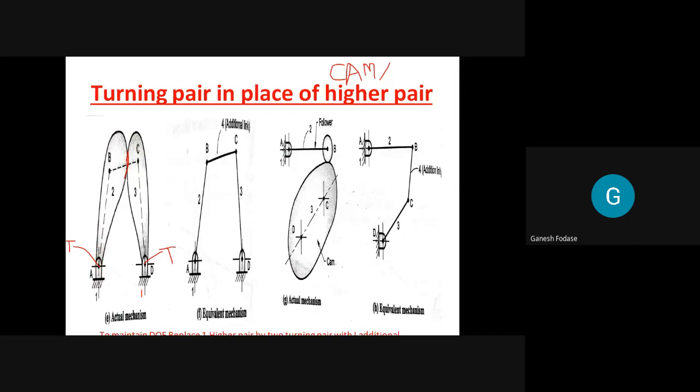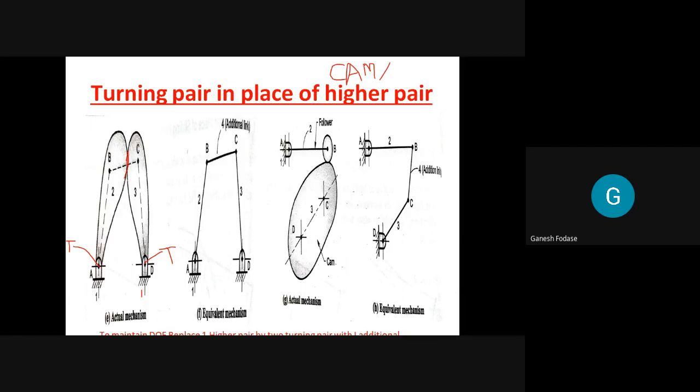So remember, whenever there is a higher pair in a mechanism and you want to replace that mechanism, why are we going to replace it? Just for simplicity and for analysis purposes, we need to find the degree of freedom. To find the degree of freedom, it is easier to do it for an equivalent mechanism rather than an actual mechanism. So sometimes you have to draw an equivalent mechanism to get a better idea about the analysis of that mechanism. To simplify analysis, we'll find the equivalent mechanism.